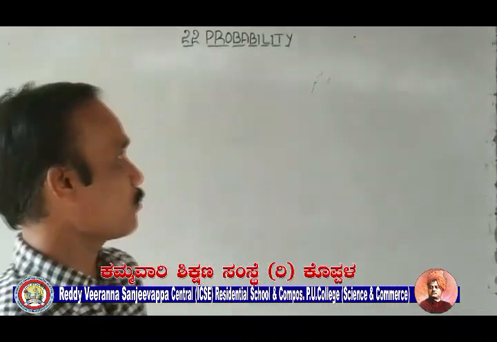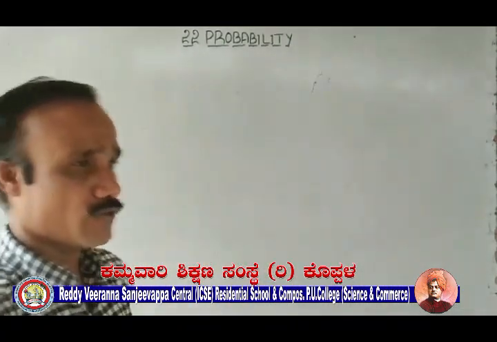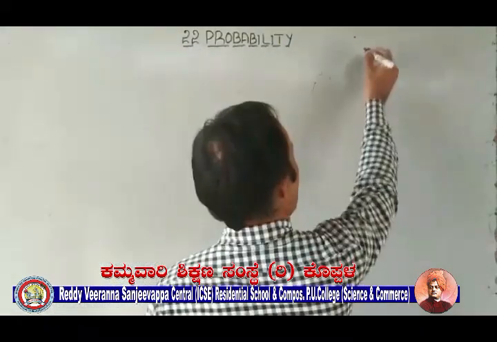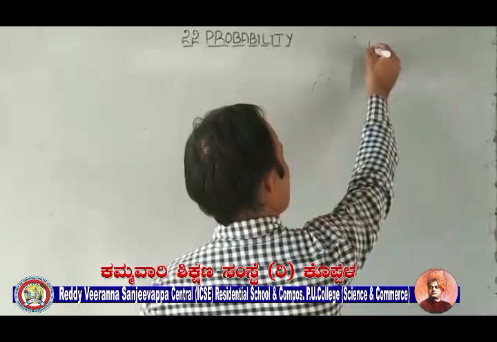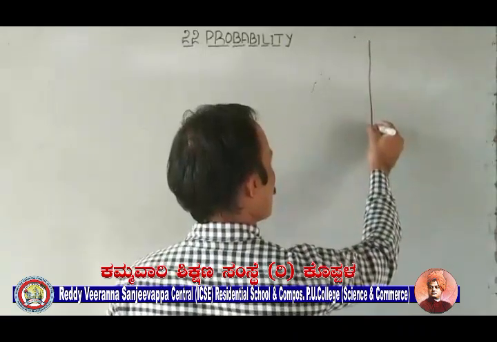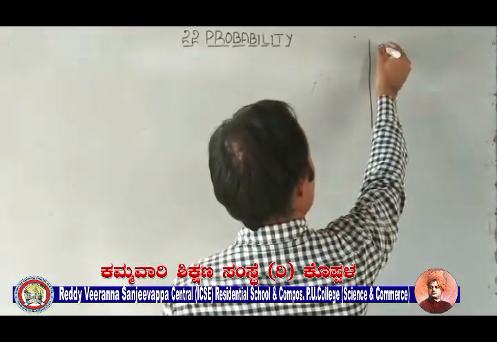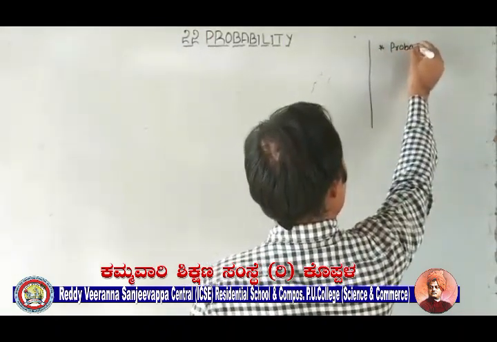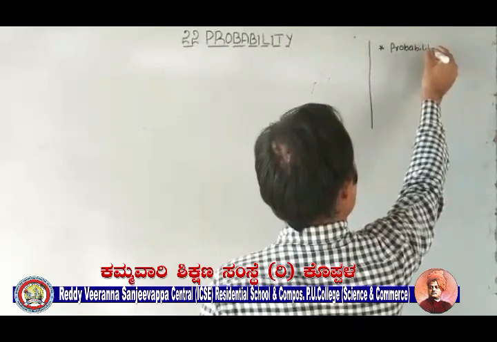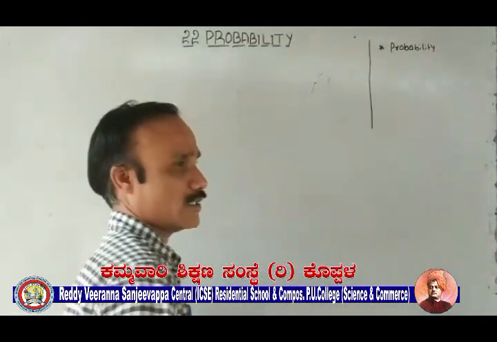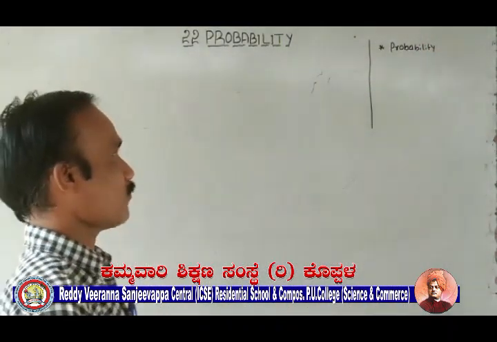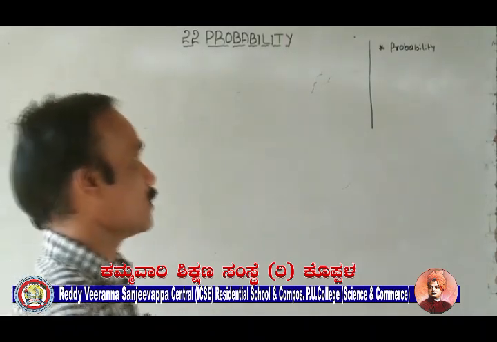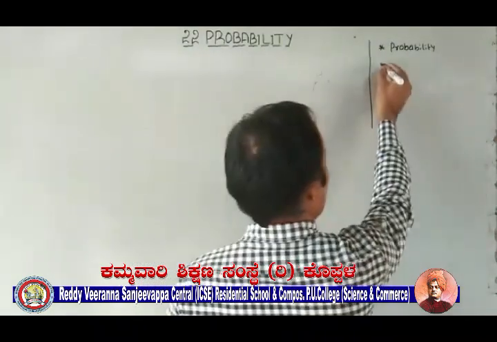Since 3-4 periods we are discussing one very important chapter, that is probability. So what we have discussed already, I will write all the points. First one: what is the meaning of probability? Probability is a branch of mathematics that deals with the study of uncertainty by mathematics. Study of uncertainty by mathematics is called probability.